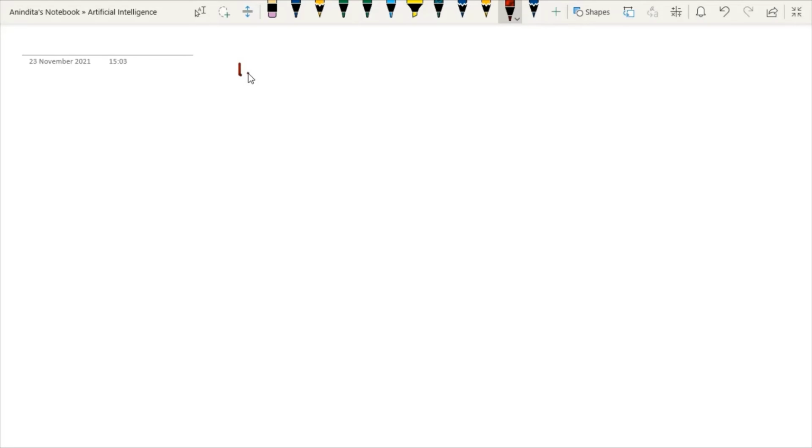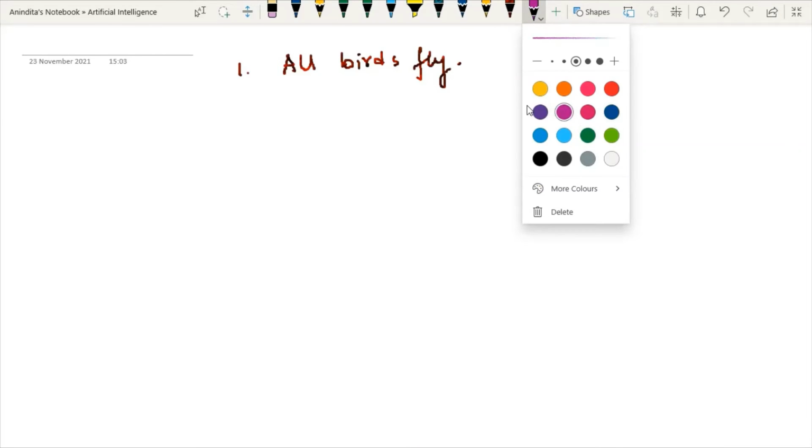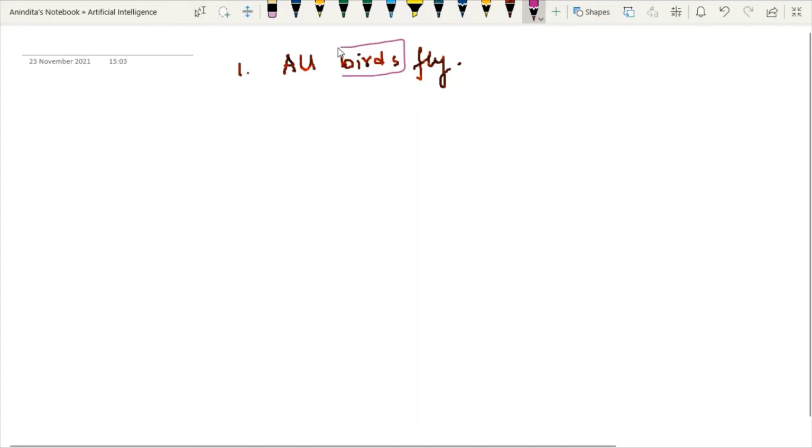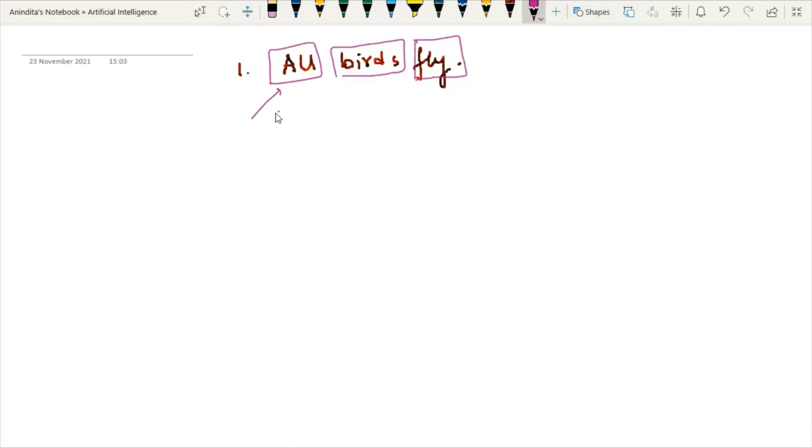Say a question is given like this: All birds fly. Now we have to use all the concepts together. What do we have to understand? First we have to identify the subject and the predicate. And this is the quantifier, right? So this one is your quantifier, this one is the subject, and this one is the predicate. Done? Now what do we have to do? Now we have to use it.